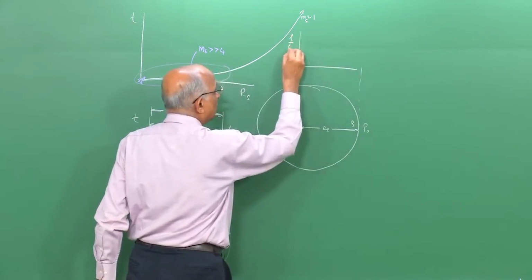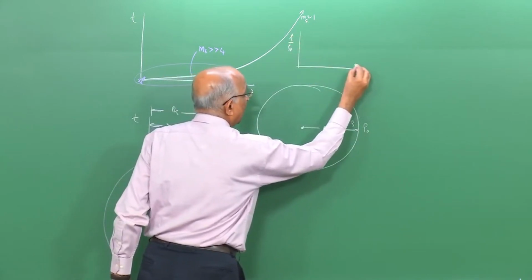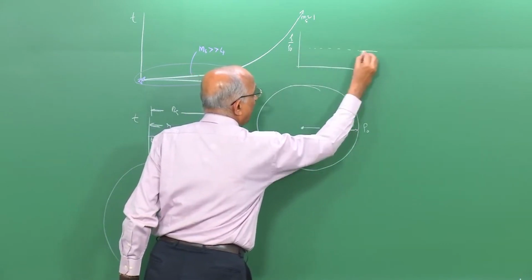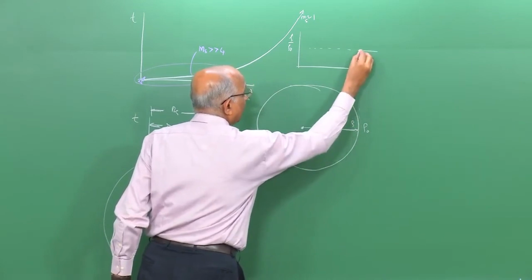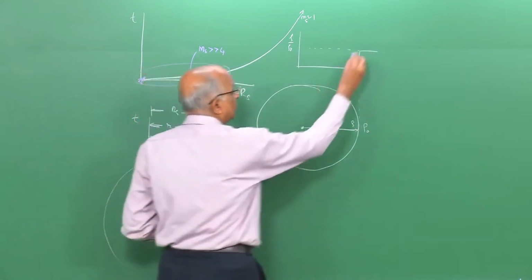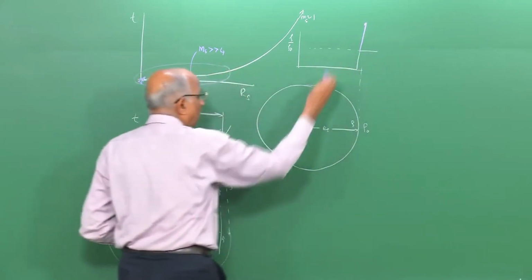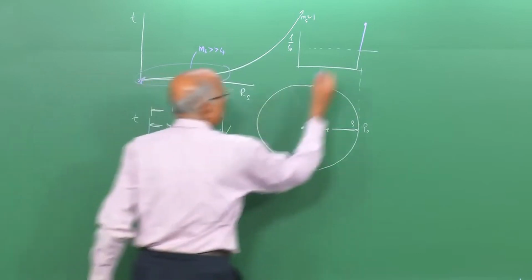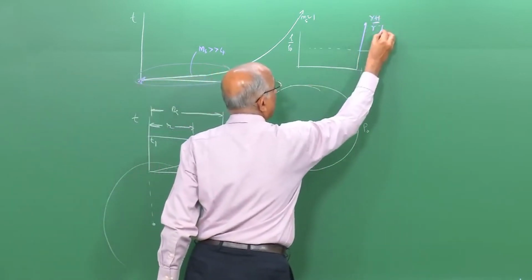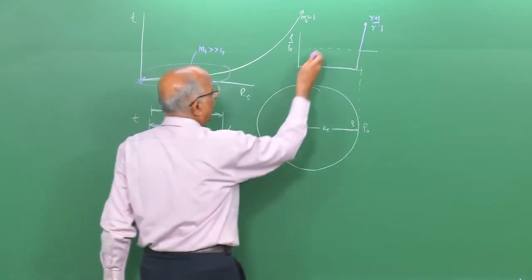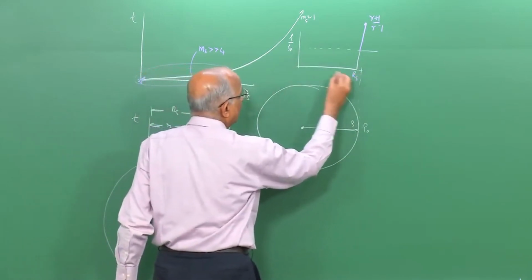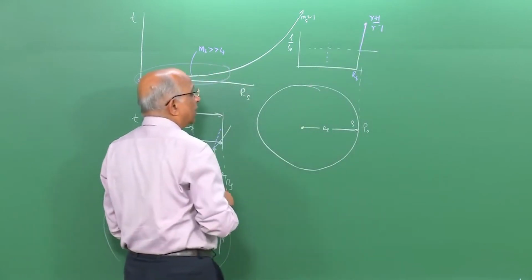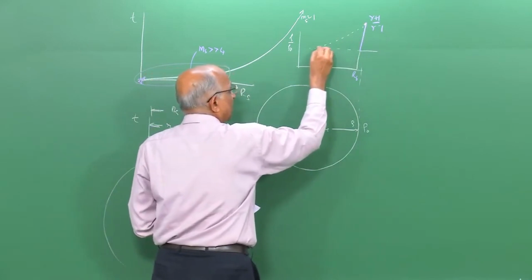Let us say rho by rho 0 over here. You have the lead shock, and the ambient density is rho 0, so I have the value 1 over here. This is the ambient density ahead of the shock, and when the shock reaches this point, it compresses the gas to a higher value. Since the Mach number is greater than around 4, this can be approximated as gamma plus 1 divided by gamma minus 1. Thereafter, at any distance r behind r s, the gases are expanding, and therefore it is to be expected that the value of the density will be a little lower.